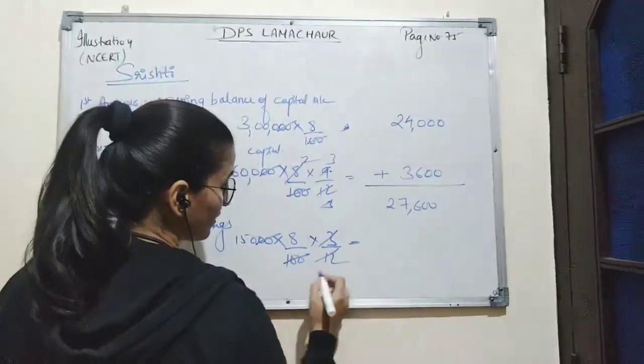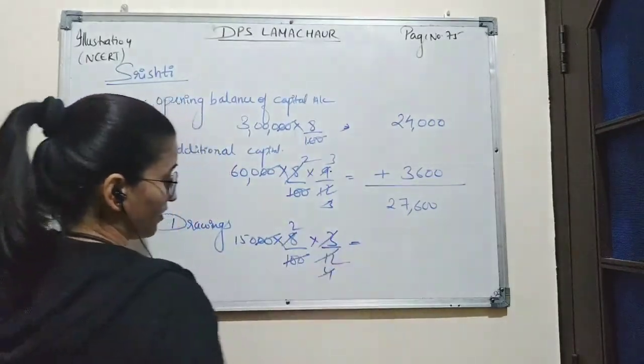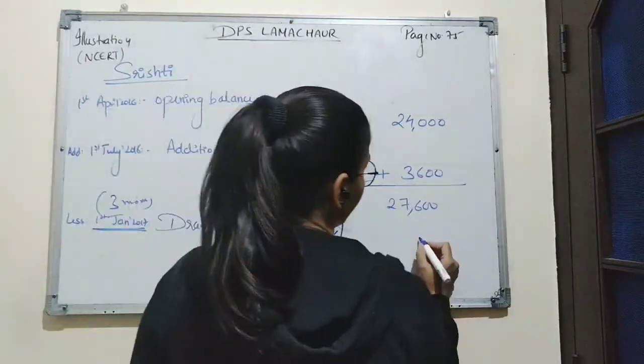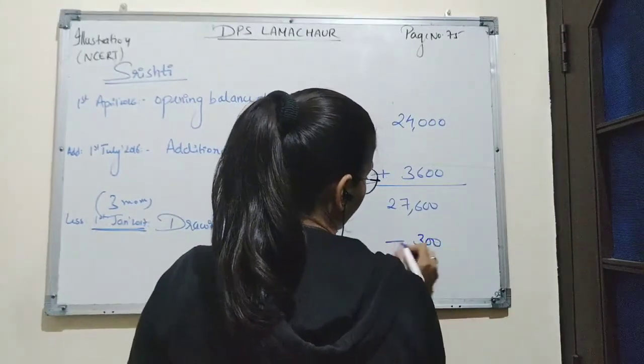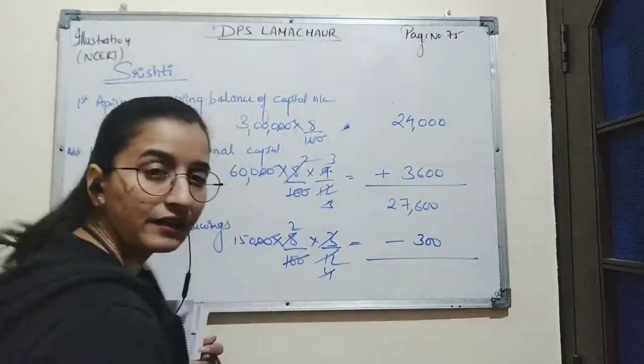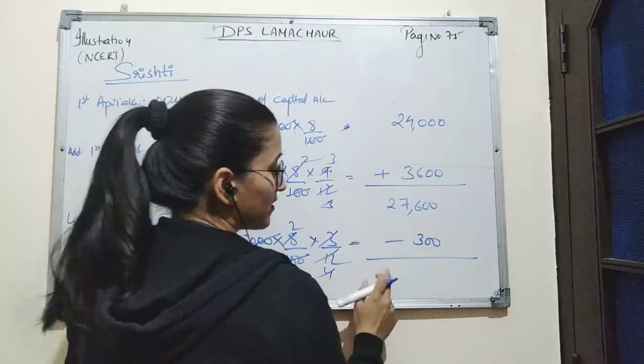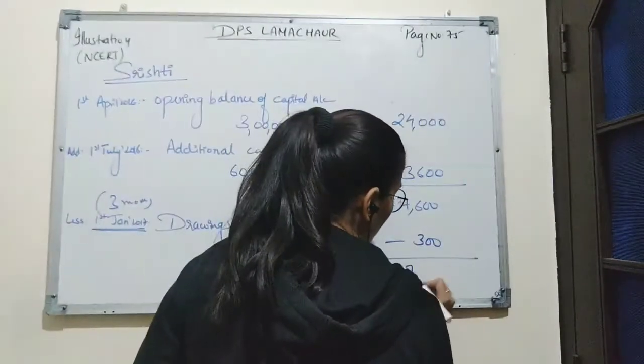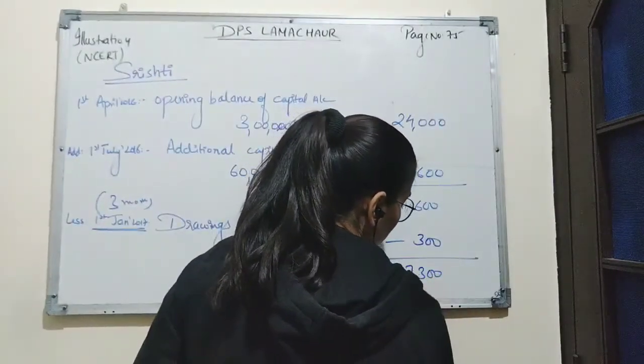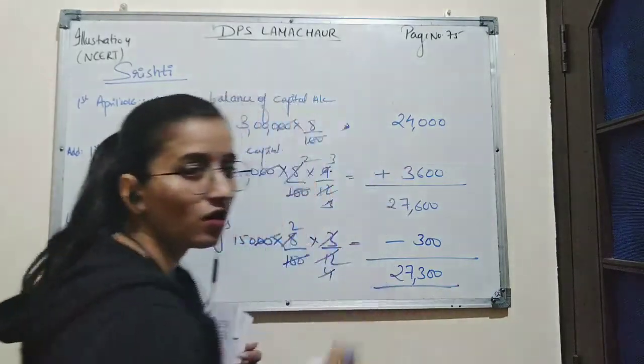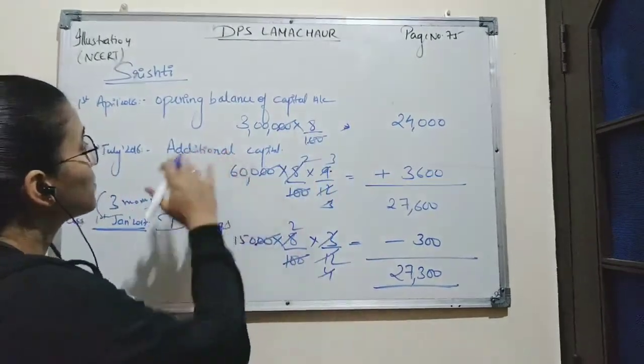By calculating this we get 300. Subtracting 300 from 27,600, we get 27,300 as interest on capital allowed to Shrishti.